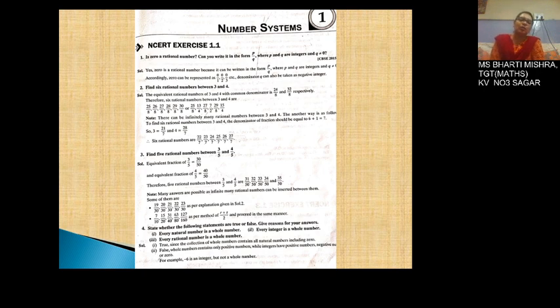Now you can write all the denominators having 7. We can write the numbers as 22 upon 7, 23 upon 7, 24 upon 7, 25 upon 7, 26 upon 7 and 27 upon 7. In this way, you can find as many as numbers in between two given rational numbers. Now let us calculate 5 rational numbers between 3 upon 5 and 4 upon 5.